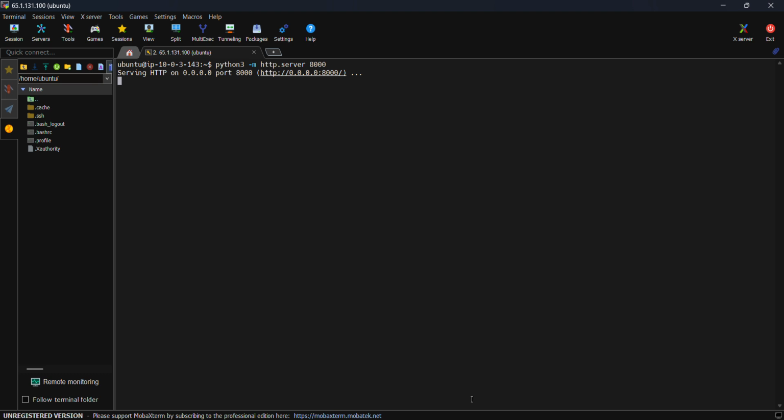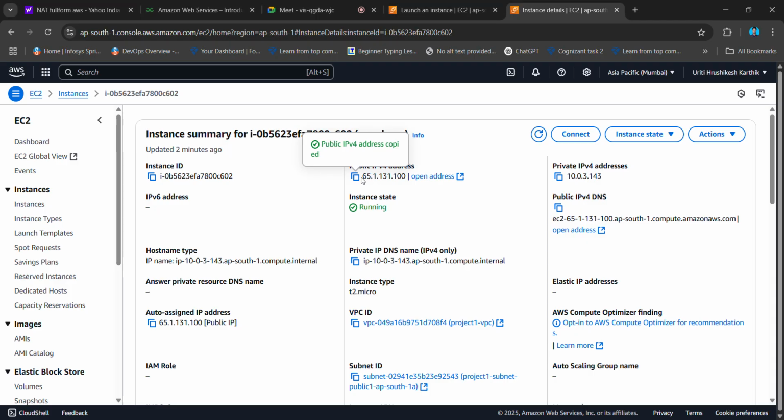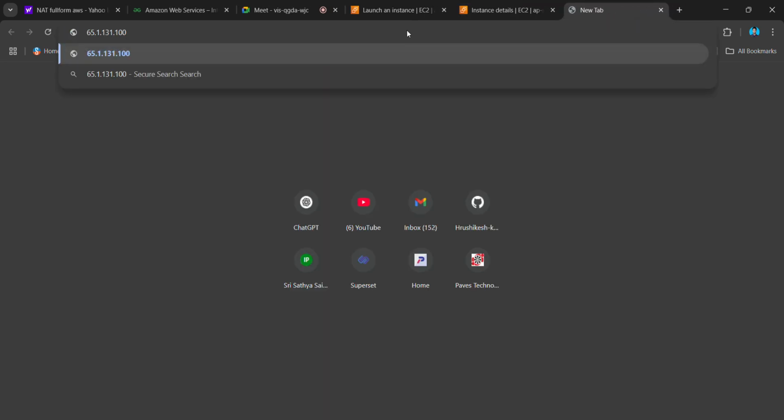Now let me try to see. This need not be the exact port. Even if you copy paste, this won't run exactly. Let's try copying this and opening it somewhere here. You know, right? We haven't configured anything in our security group yet.